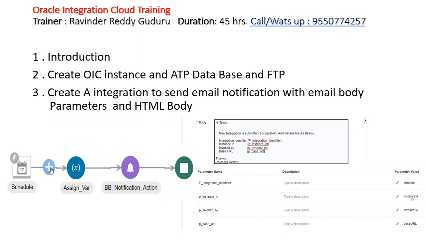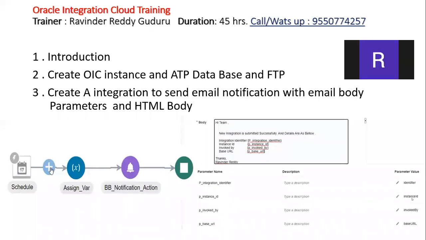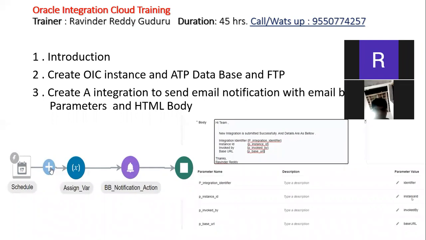Later, after the introduction, we will see how to create an OIC instance, an ATP database and FTP for our classes. The instance will be provided for free during the classes, and after that, those who are active can ask me personally and they will get the instance. I request everyone not to share it with anyone, because Oracle gives only a credit of $400. If you misuse it, everyone will lose.